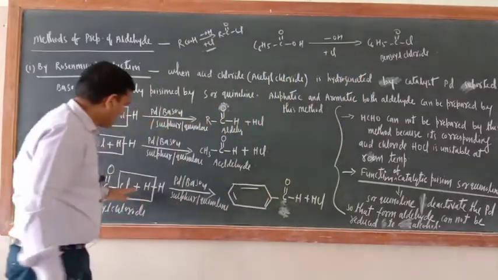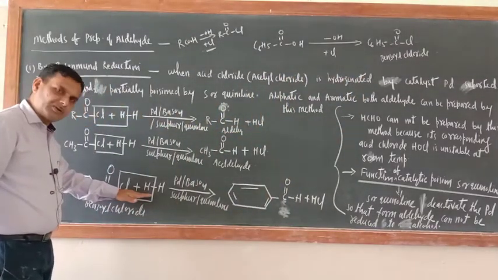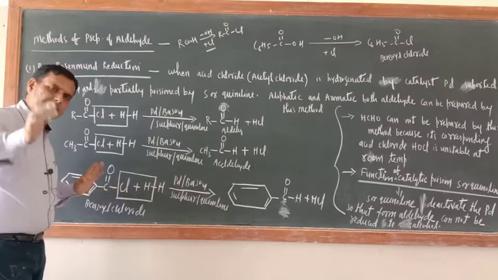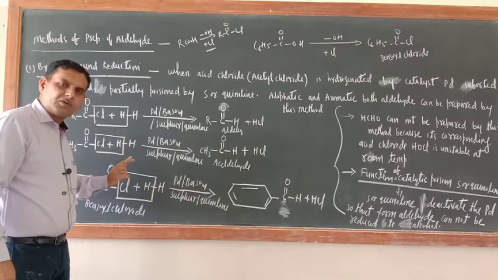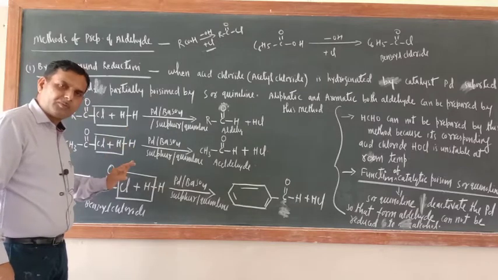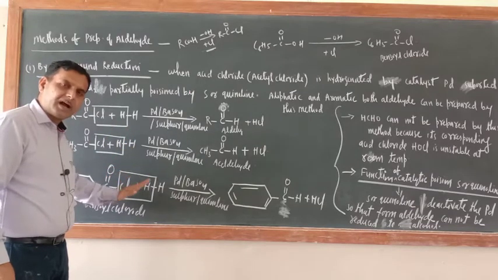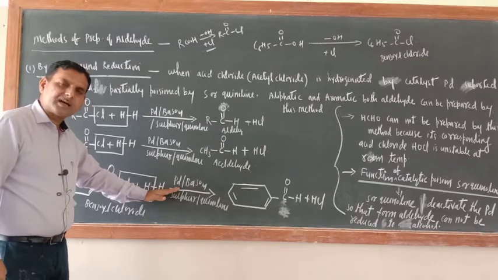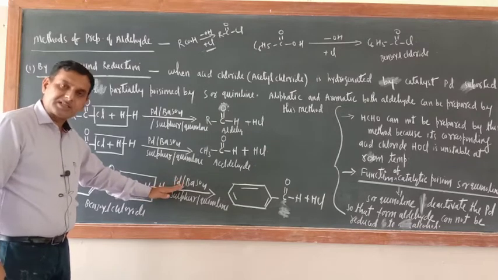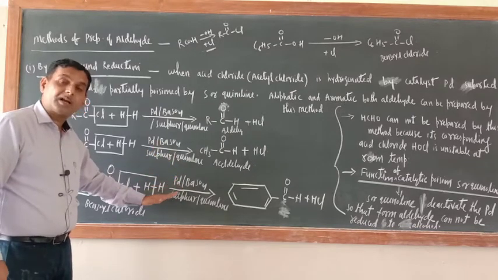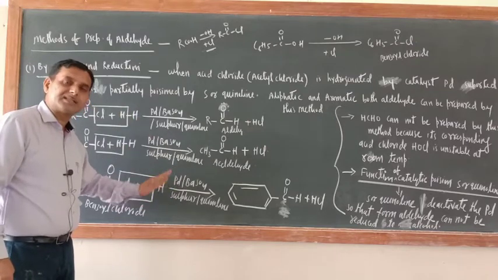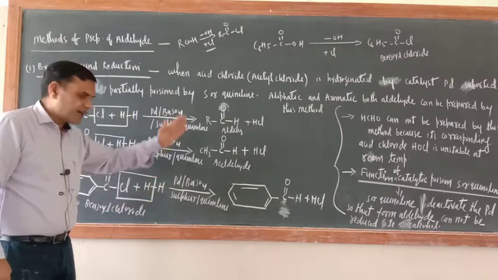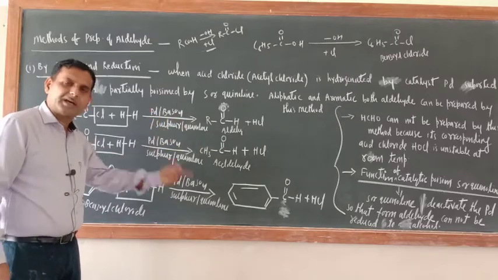When this benzoyl chloride is subjected to hydrogenation, in Rosenmund reaction, in a very simple way you can write: when acid chloride, aliphatic or aromatic, is subjected to hydrogenation in presence of Pd catalyst supported over BaSO4 and partially poisoned by sulfur or quinoline, then aldehyde is the product, aliphatic or aromatic.